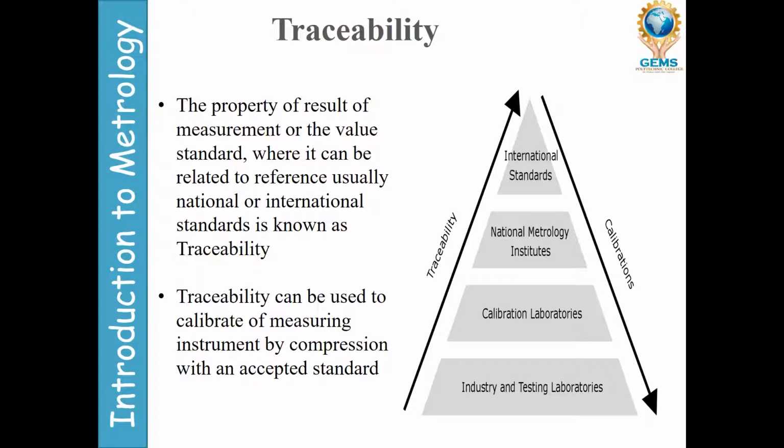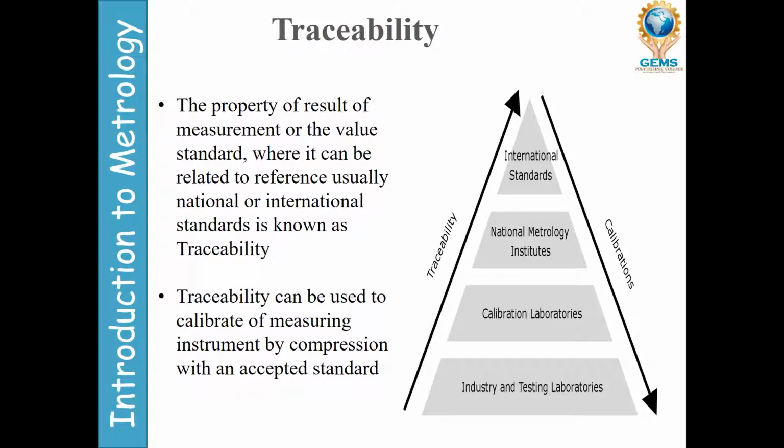When we come to traceability, how can we trace this equipment? Where are the international standards? Where are the national standards? What is the value of the international standard? What is the value of the national standard? If it is certified and equalized with the national or international standard, then that machine will be ready for manufacturing.